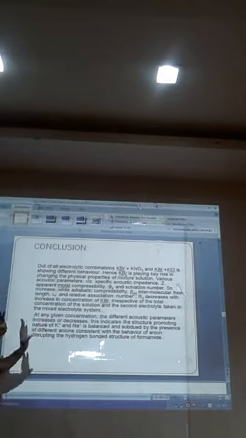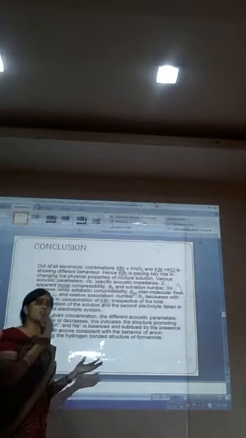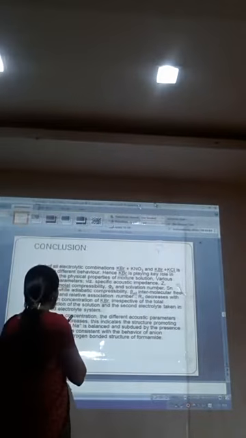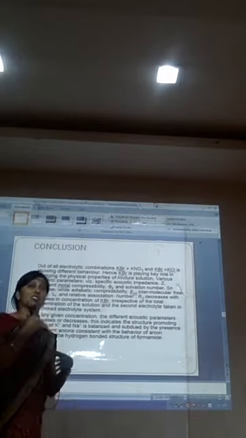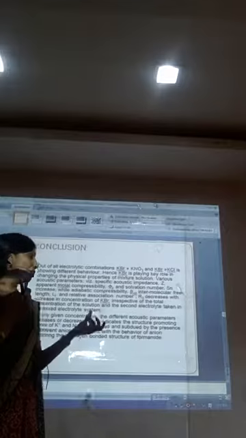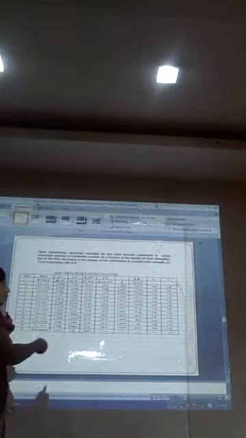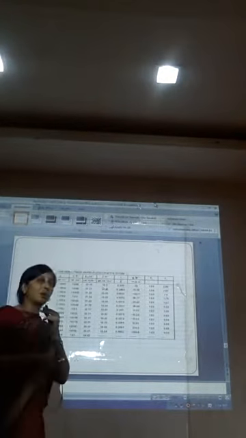Irrespective of the total concentration of the solution, whatever second electrolyte we have taken, just due to the change in the concentration of potassium bromide salt, automatically there is a change in the physical parameters. So at any given concentration, the different acoustic parameters increase and decrease. It shows the structure promoting or breaking property of the potassium or sodium salt, which is balanced and subdued by the different anions present in the combination. So finally, it is concluded. These are the Parasolov work tables showing the different behavior of all the electrolytes in their parameters. So finally, it has been concluded that the